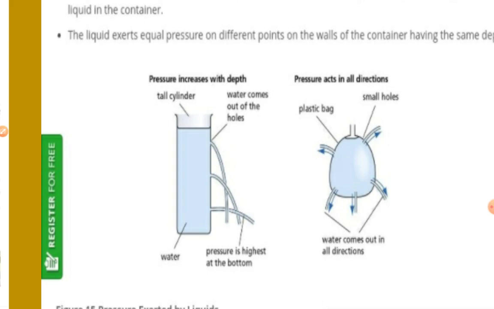This is because as we go deeper in water, the pressure increases, and due to the increase in pressure, the water goes a far distance. Here in this balloon, we make holes, and the water goes out equally in all directions. This proves that liquid exerts pressure in all directions and at the same height.